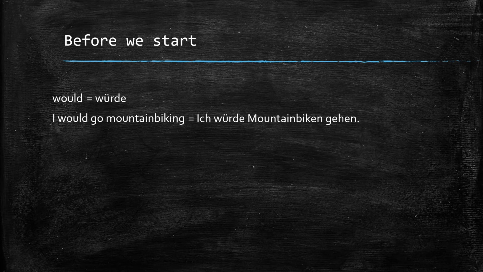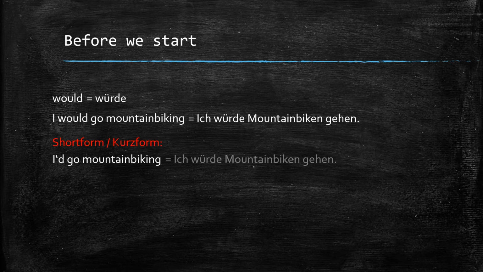Today we are going to talk about if clauses type 2. Before we start, let's look at one very important word, because we need it all the time. It's the word would. Would means würde. So the sentence part, I would go mountain biking, is ich würde Mountainbiken gehen. It is important to note that would can be shortened to apostrophe D in spoken English. So the sentence I would go mountain biking can be shortened to I'd go mountain biking, but it means exactly the same.